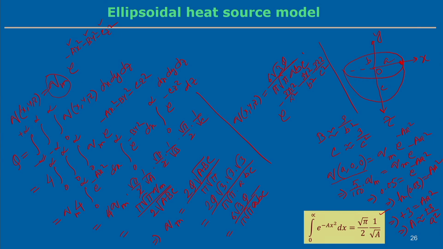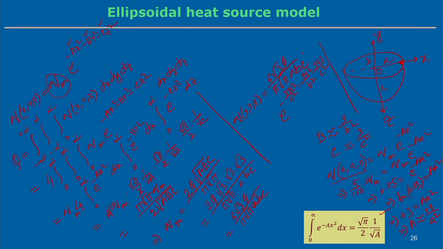So, remember, if we change the boundary condition, then this distribution parameter can be different, and the heat flux distribution can be different also, depending upon the boundary interaction you put. In this case we assume 5% of the intensity falls exactly on the boundary. If we change this intensity to less than that or more than that, then this distribution parameter will change and the equation will be different also. So, depending upon the situation or problem, we can make the different choices.